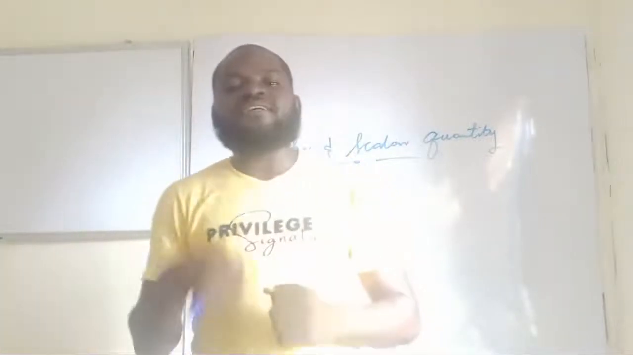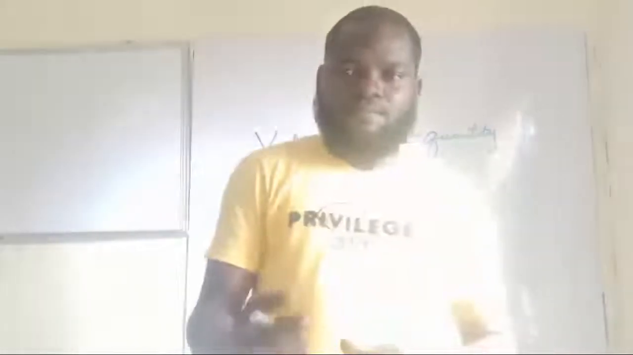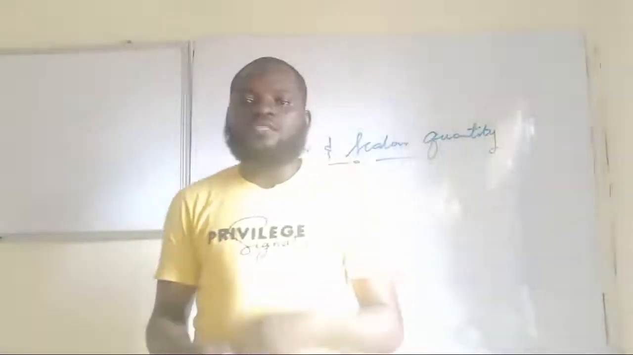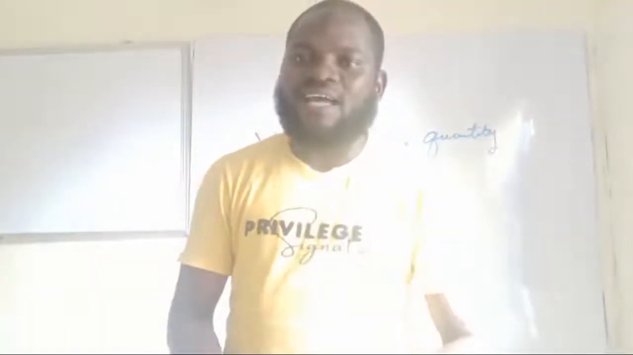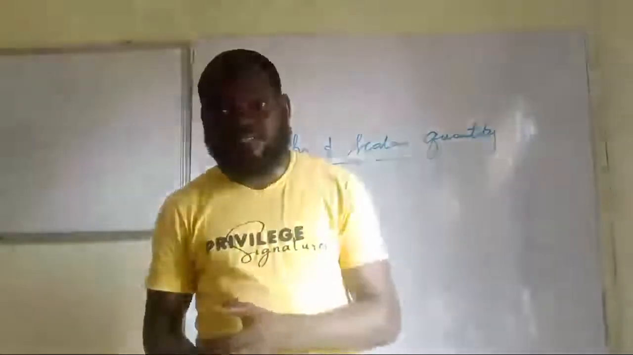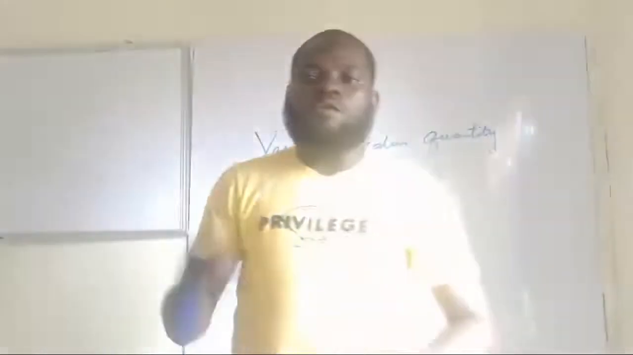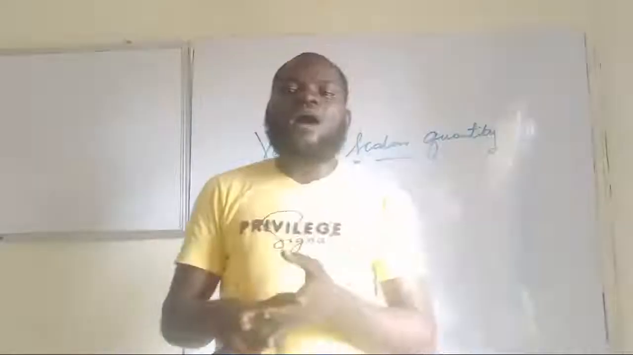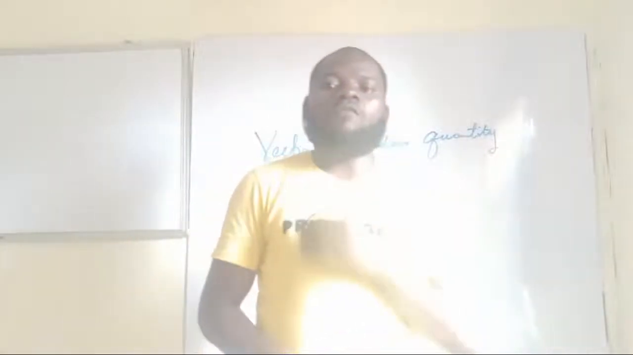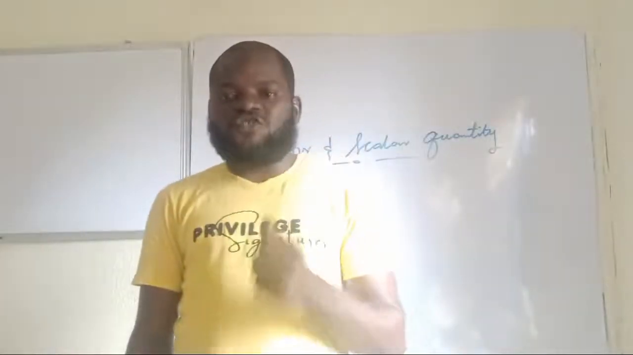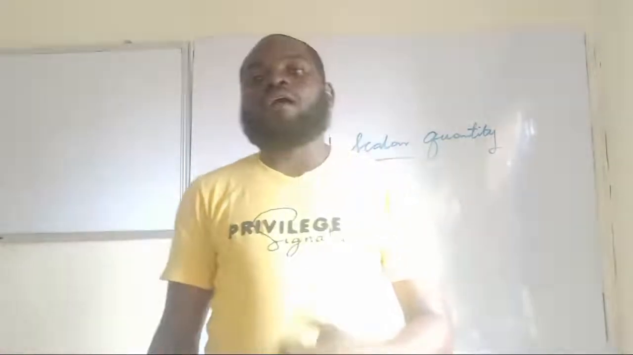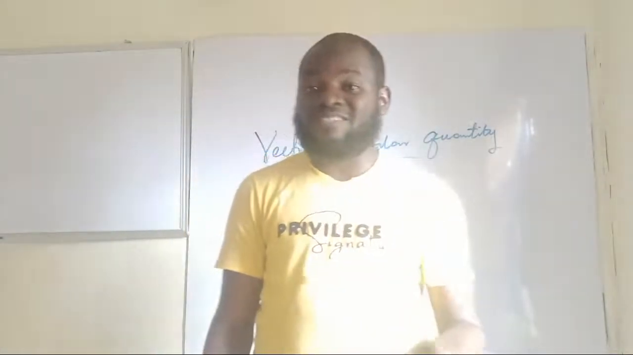Now, what are the examples of vector quantities? I'll state about 10 for you, just like I did for the scalars, so that you have enough examples at hand. Number one, for vector quantities, we have displacement, velocity, acceleration, force, momentum, and stress. How many have I mentioned? I think I've mentioned up to 6, right?